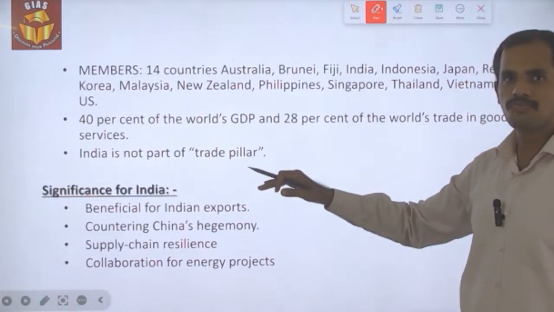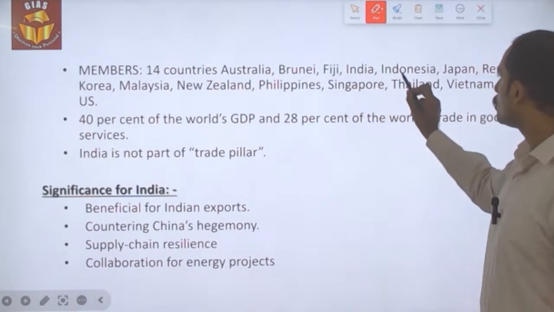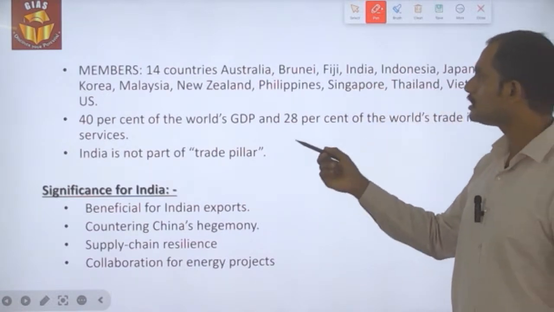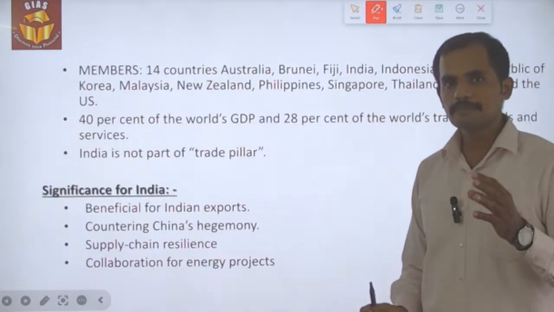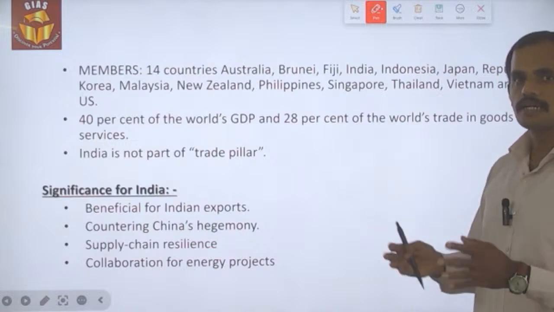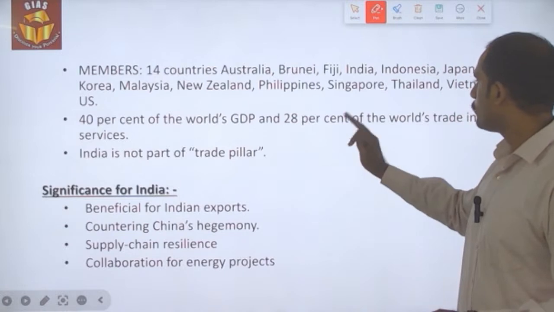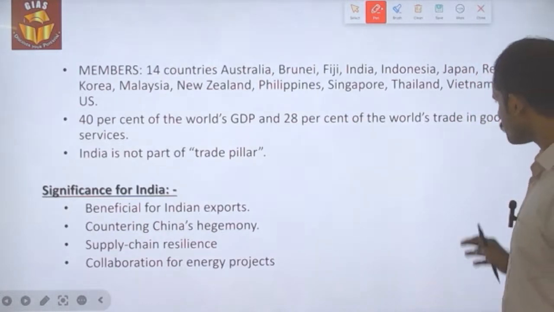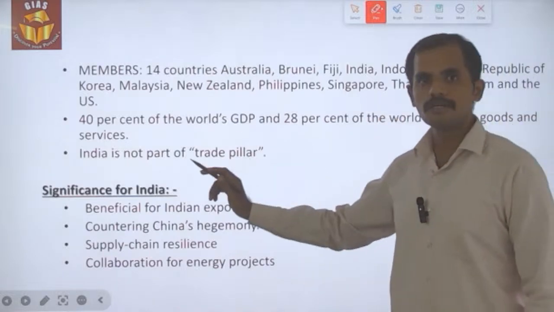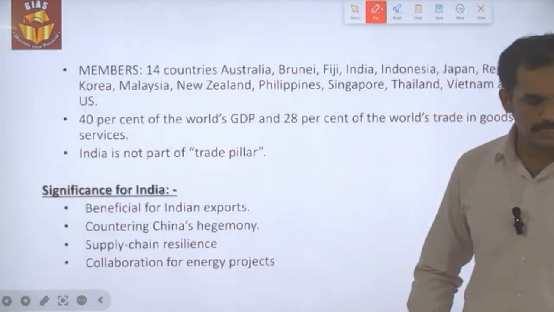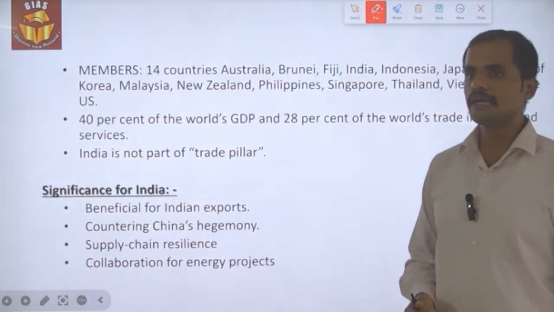and it has 14 members. Apart from India and US, it is Australia, Brunei, Fiji, Indonesia, Japan, Korea, Malaysia, New Zealand, Philippines, Singapore, Thailand, Vietnam and the US. And the speciality of this framework is, the member countries contribute nearly 40% of the world GDP, and at the same time 28% of the world trade in terms of goods and services. And India is not a part of the trade pillar because the conditions or the negotiations that are happening in the trade pillar are not satisfying India's demand.